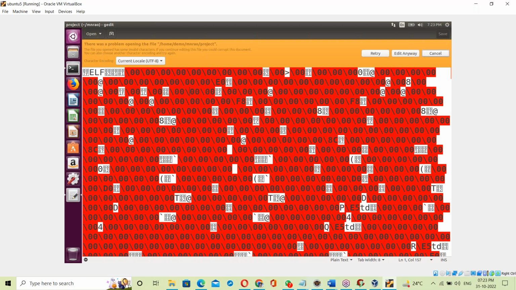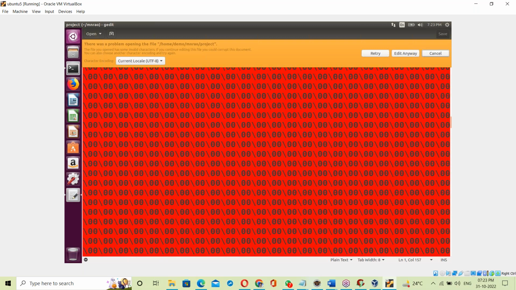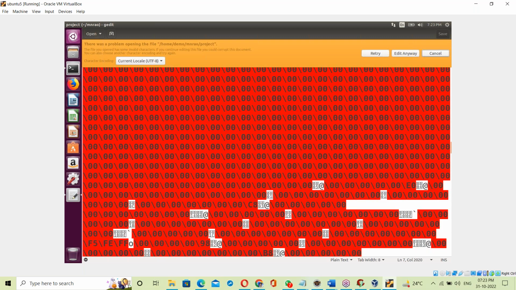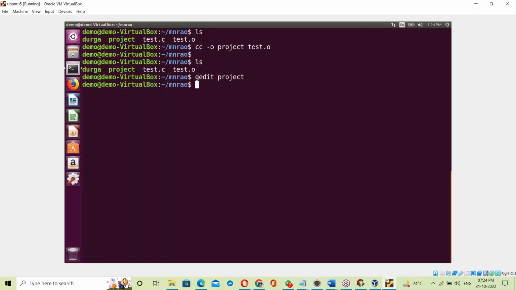See this exe file: binary format. The system-understandable language is the exe file. That's the exe file format.